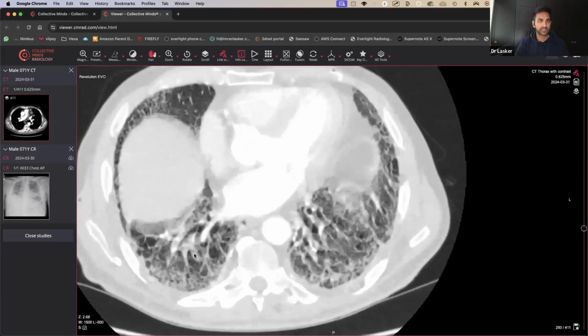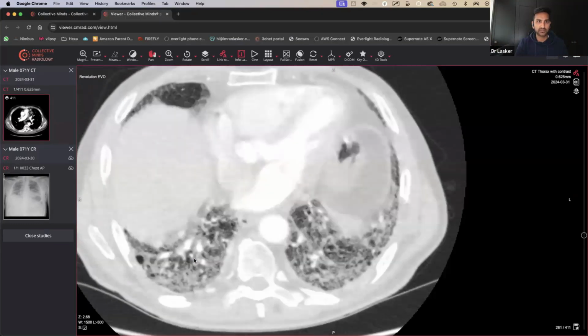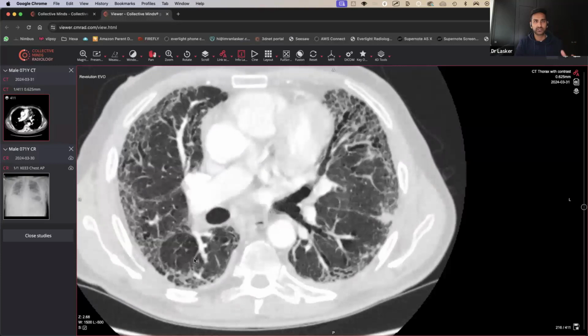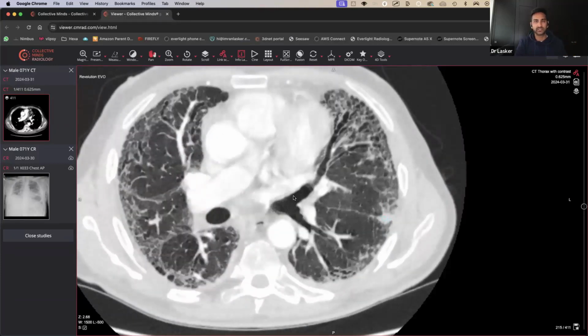For those that aren't convinced about the mucus plugging, look at the airway there and look just beyond it. It looks like it's disappeared. It becomes a bit fat and lost. Coming back up, it becomes a bit airway-like, and then you can't see it so well. And there are some more confluent areas of consolidation located here and here as well.